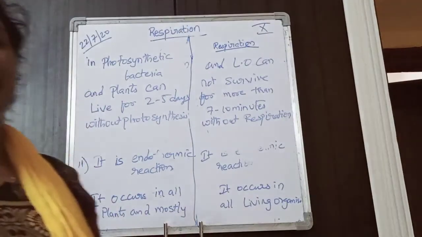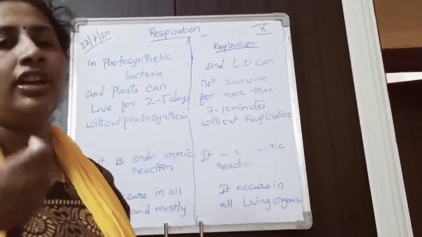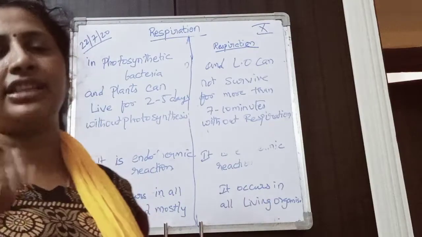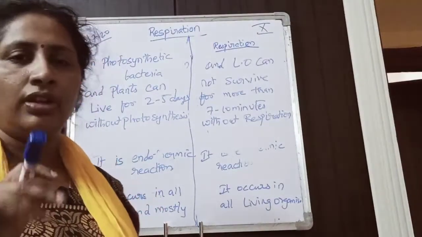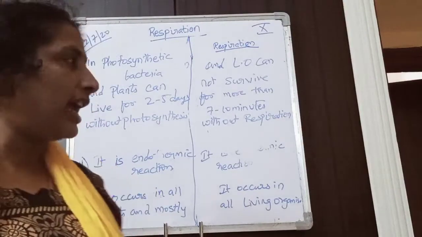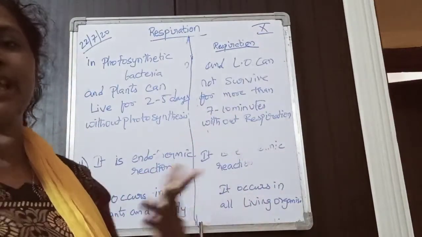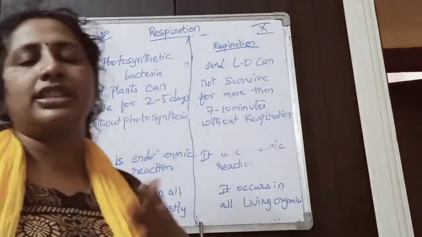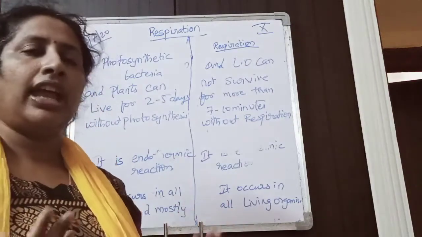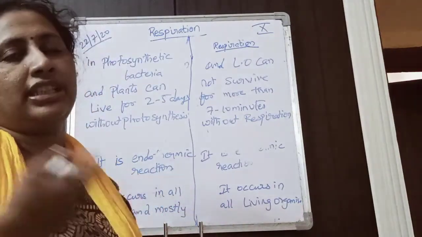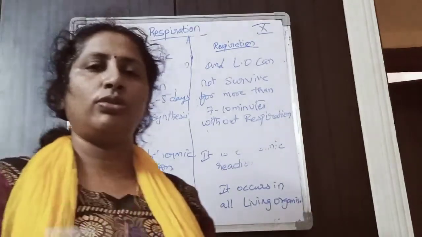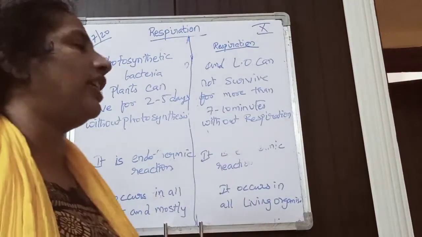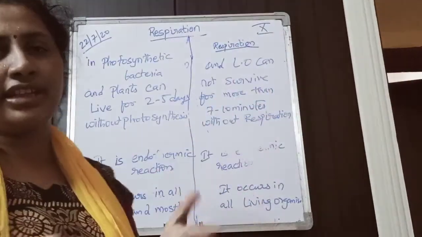But if respiration is not occurring, can you live by closing your nose and mouth? Try to stay for 10 minutes by closing your nose and mouth. Can you survive? No, you can't survive more than 7 to 10 minutes without respiration, because oxygen is that necessary. Your cells need continuous energy and continuously need oxygen to convert glucose into energy. That's why a living organism cannot survive more than 7 to 10 minutes without respiration.